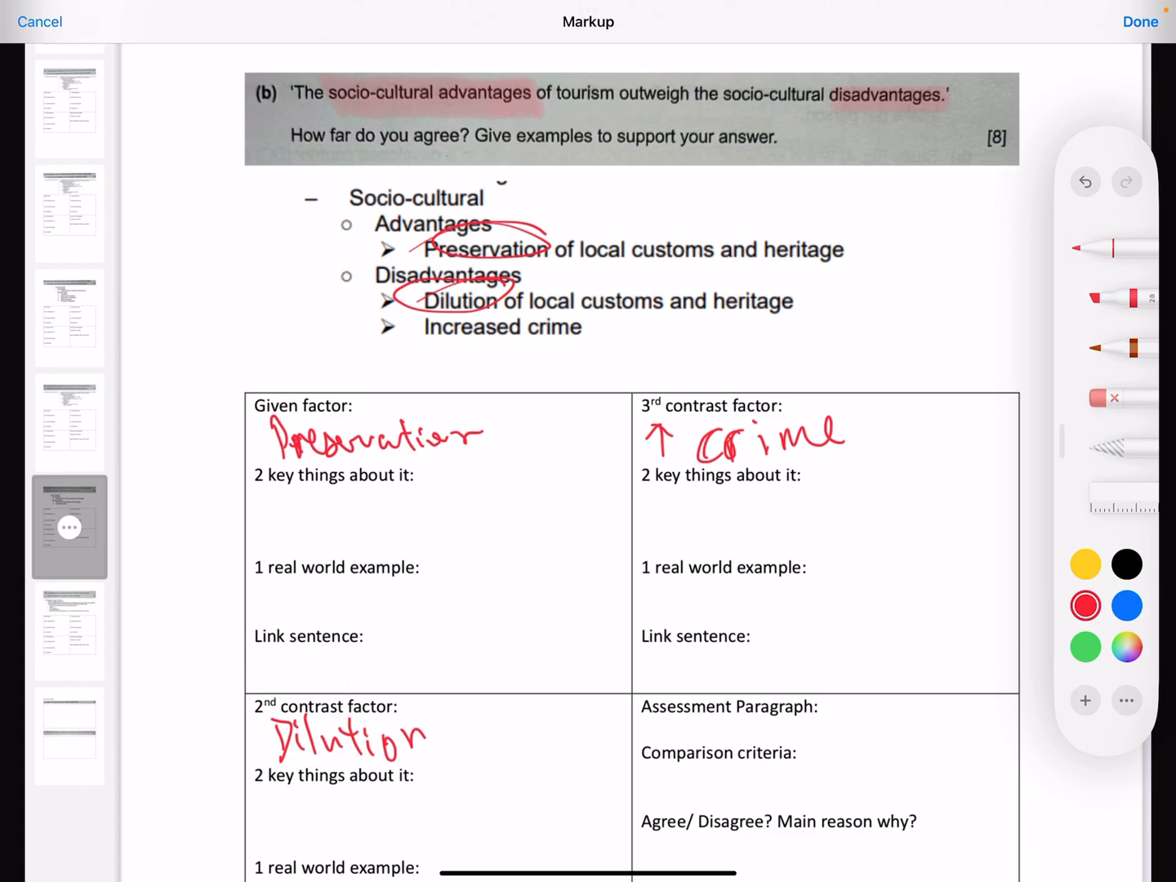Okay, what I wouldn't handle a lot will be the crime aspect of it. But you do, best please bear in mind your assessment paragraph. You do need to handle all 3 factors that you've talked about. Okay, you cannot just talk about the preservation versus the dilution, and then it's clear enough.